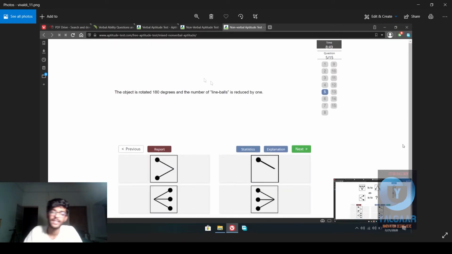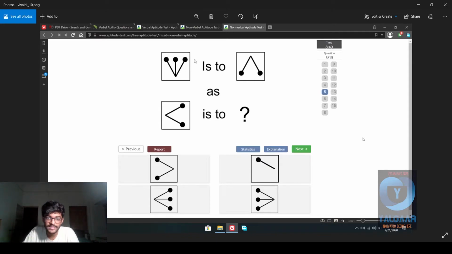So this is the answer, because as they have explained, these are 3, these are 2. First of all, it is turned 180 degrees, so along this axis it turns downwards, and also it loses one of the line balls, and similarly it turns around this axis that side and loses one ball. Any of the line balls it can lose. In this case they have given this one, so obviously that is the answer.